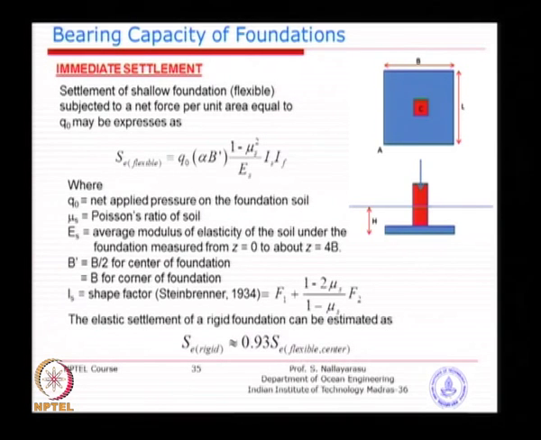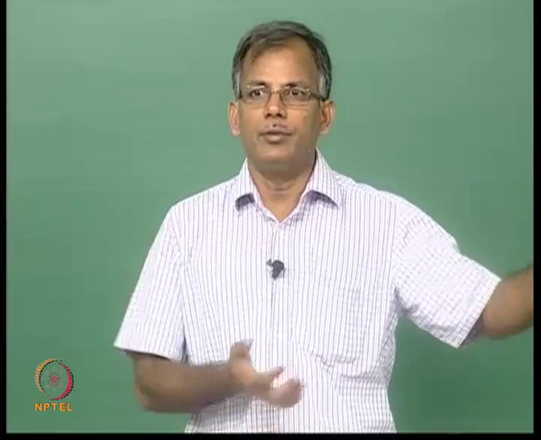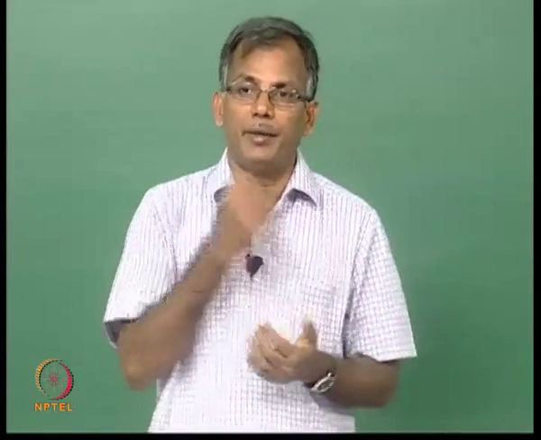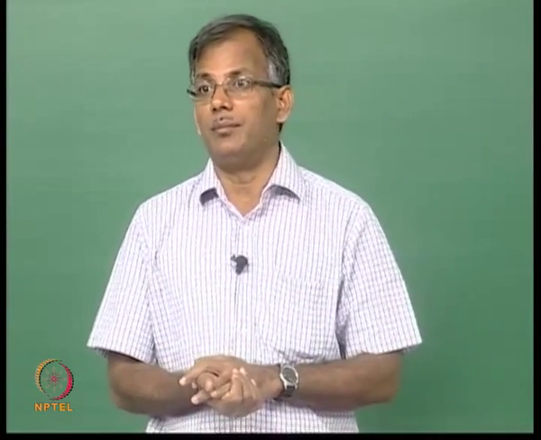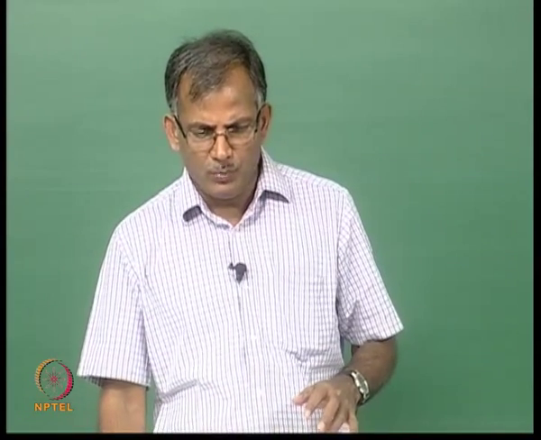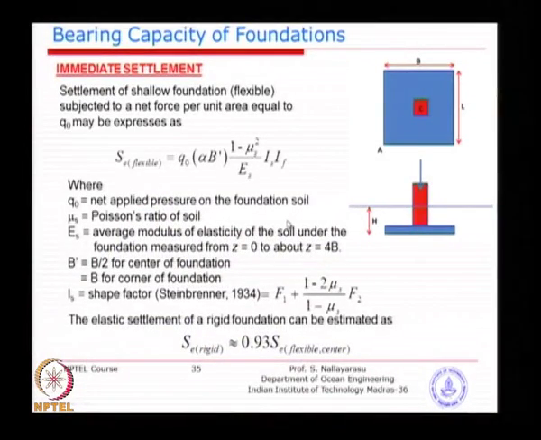When you do a soil test in the field, you get the SPT value, which relates to Es, or if you take a soil sample to the laboratory and do a triaxial test, you could get the Es values from there. So deriving these two properties is very important; the remainder is based only on geometry and the type of loading, and the influence coefficient, which is a matter of location and the shape of the foundation.